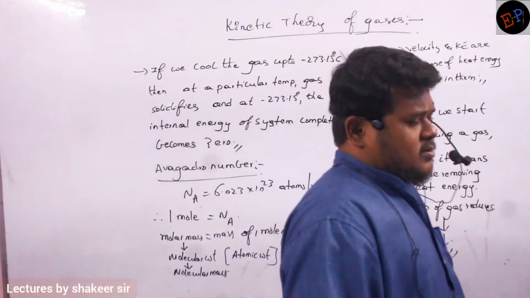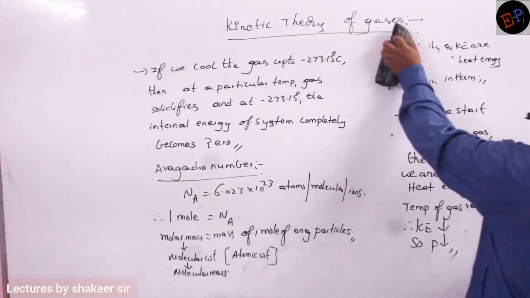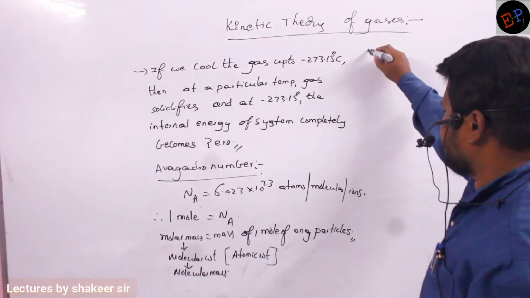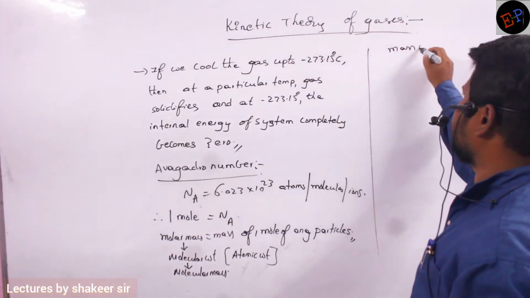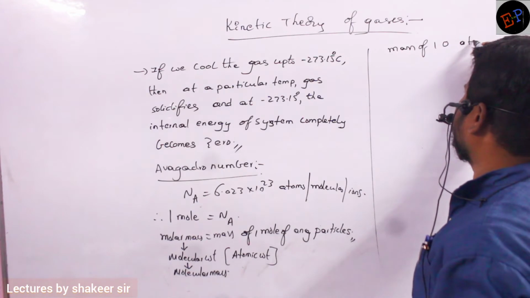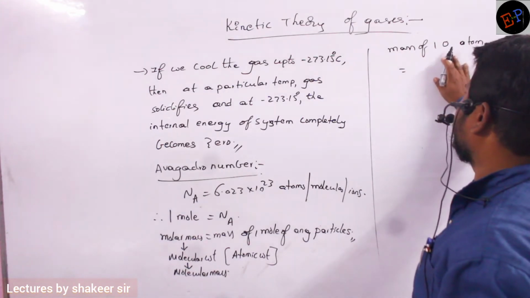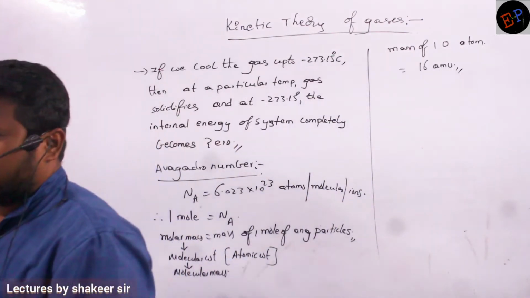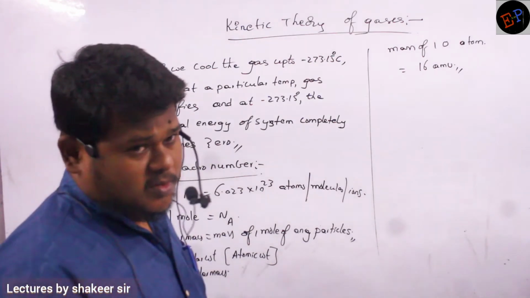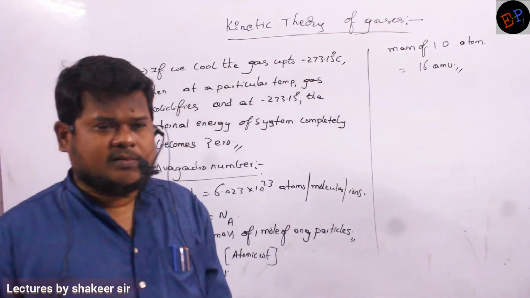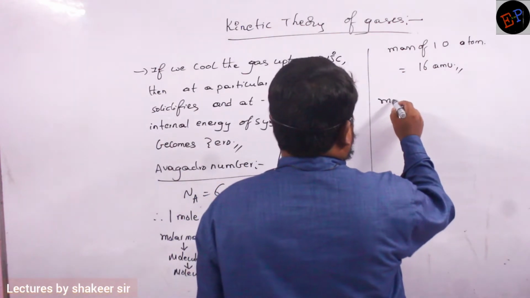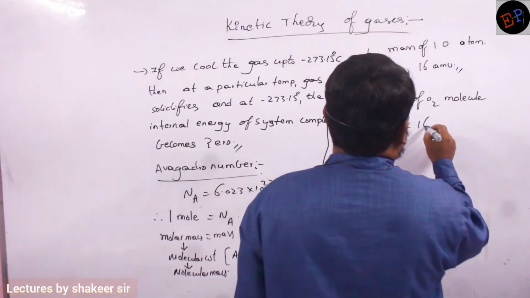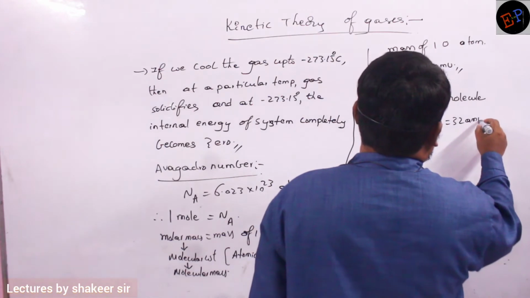So if I take the mass of a single oxygen atom, how much is it? It is equal to 16 atomic mass units. Only 1 oxygen atom, I am not taking the molecule. Then its mass will be 16 atomic mass units. Similarly, the mass of an oxygen molecule is how much? It is 16 twos are 32 AMU.